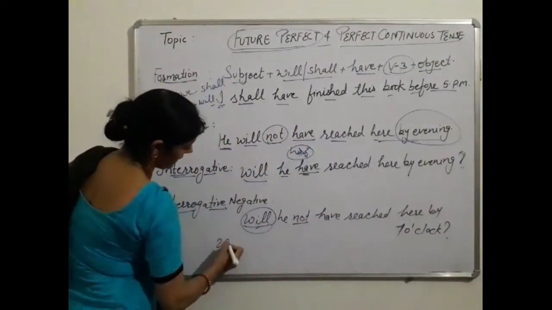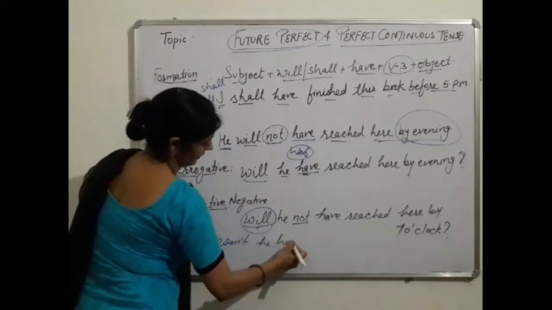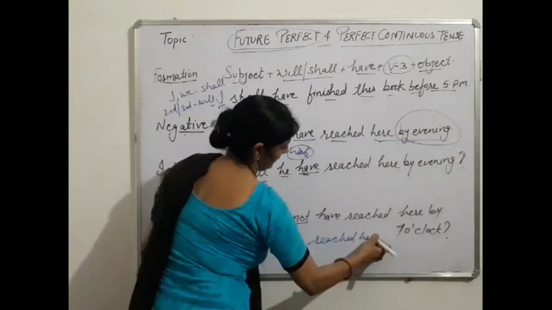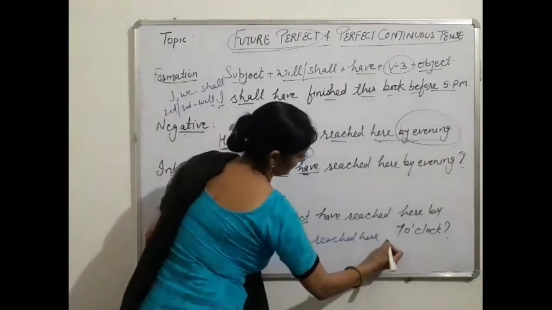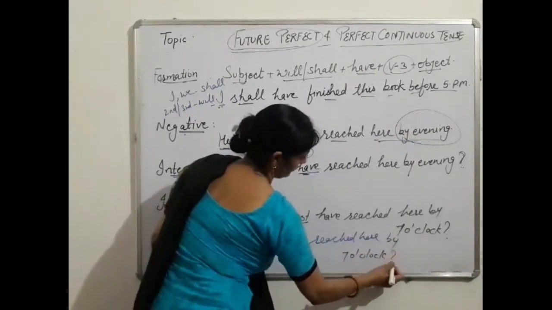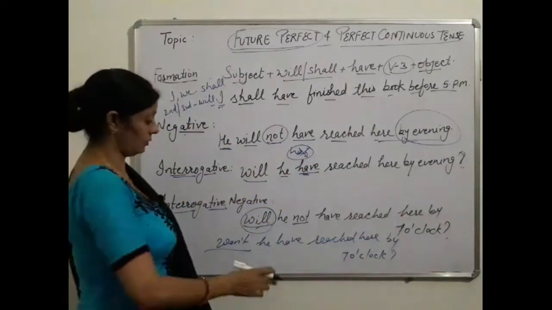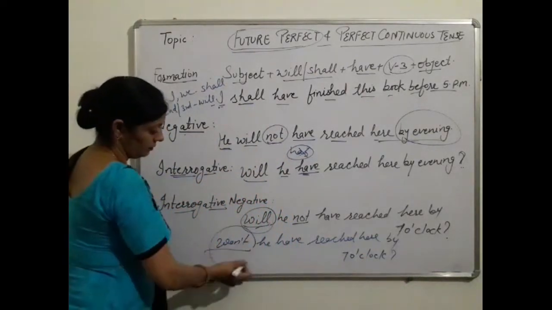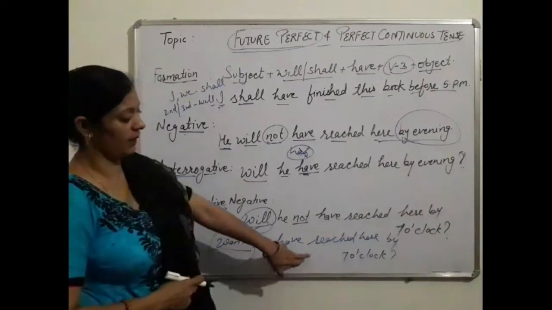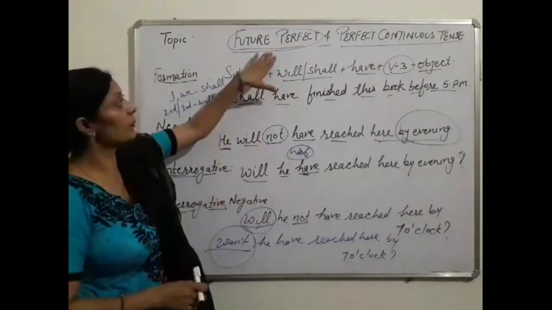We can also write it like this: Won't he have reached here by 7 o'clock? And a question mark. Won't, if we are using it in tags, then we use it in front. Won't he have reached here by 7 o'clock. Yes, this is the structure of future perfect tense.